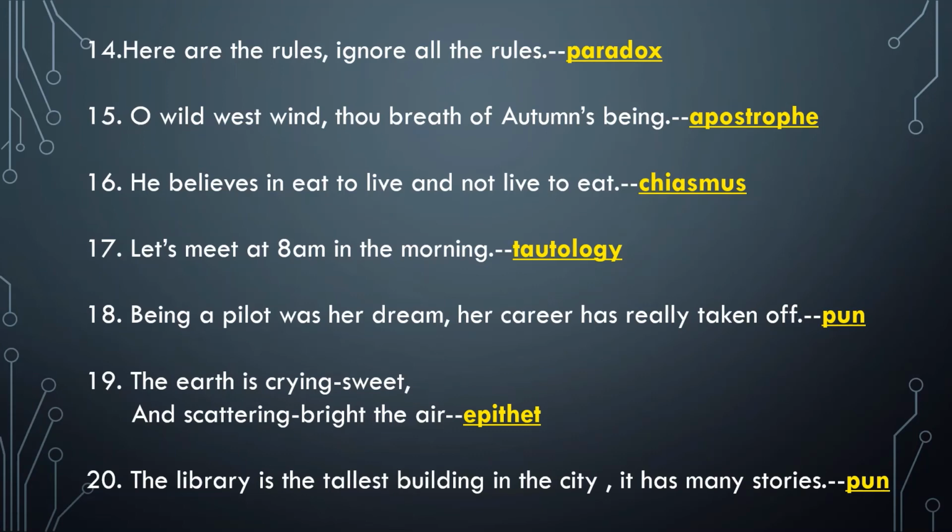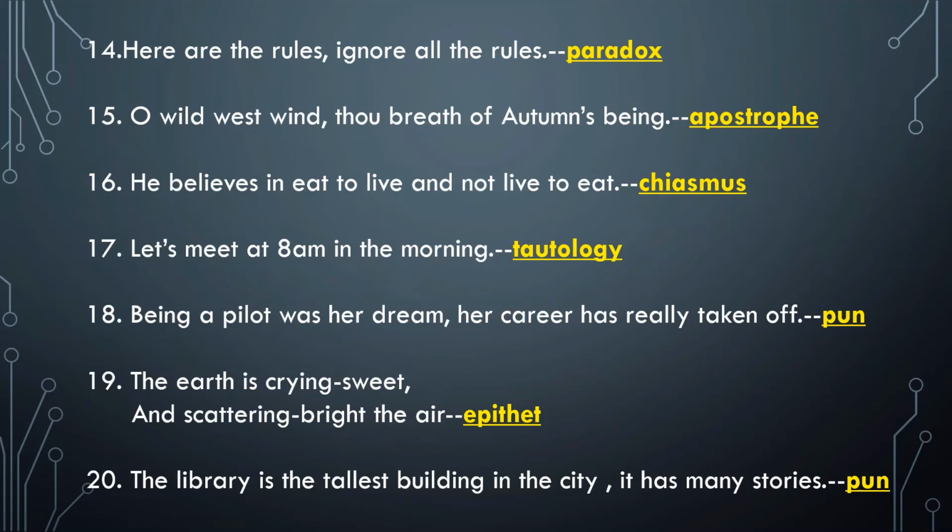The 16th sentence. He believes in eat to live and not live to eat. So, this is chiasmus because of the crisscross pattern. Eat to live in the first part of the sentence has been written as live to eat in the second part of the sentence, and in this way the sentence has been balanced. So, this is an example of chiasmus.